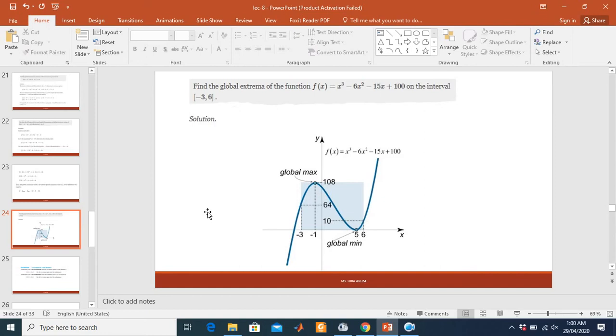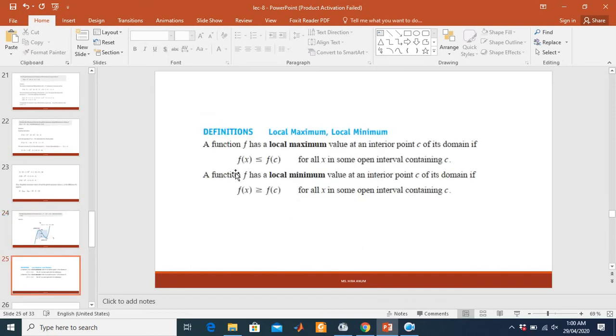We also calculate it from the previous method: taking the first derivative, putting it equal to 0, then putting the value of the critical point and both the lower and upper interval endpoints into the function, and then finding the maximum value and the minimum value of the function.